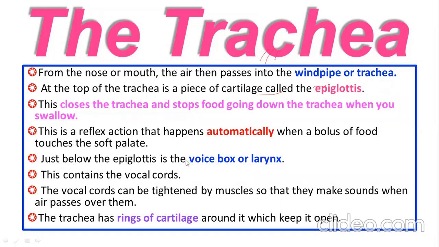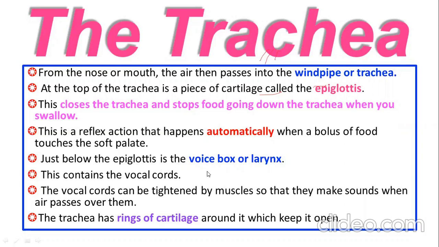Then the epiglottis will close and the food will enter your food pipe.